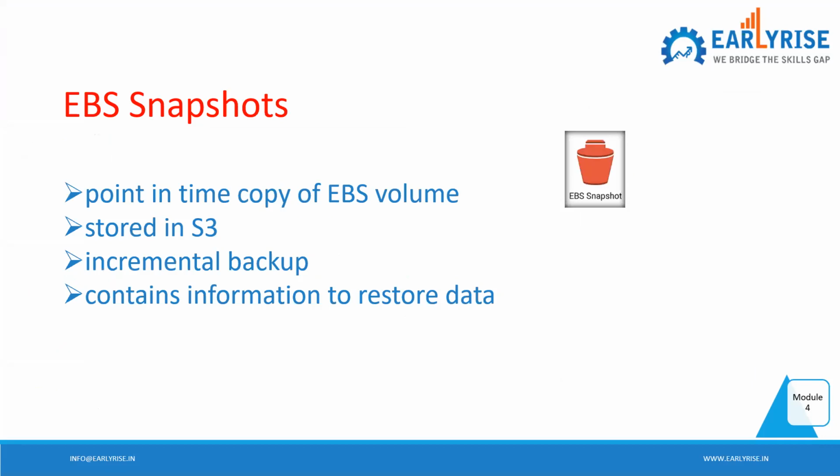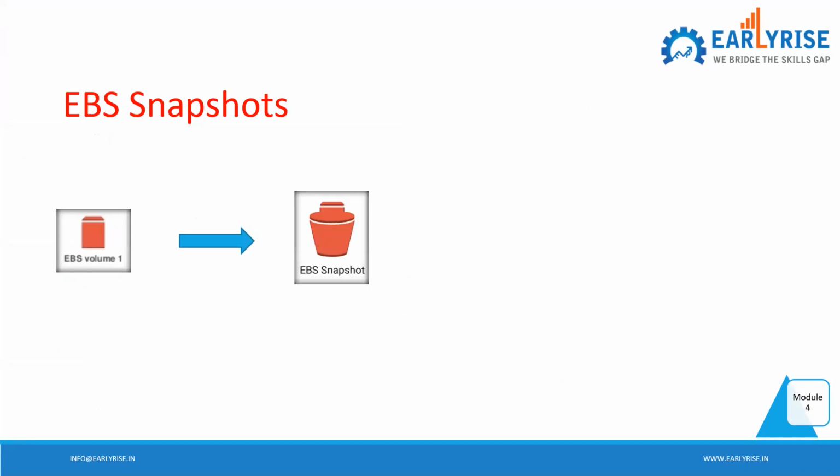So what we can do with EBS snapshots: from the volume, we'll take a snapshot. And whenever there is any issue with our volume, we can create a volume out of that snapshot. So whatever was there in the volume, we have taken a snapshot.